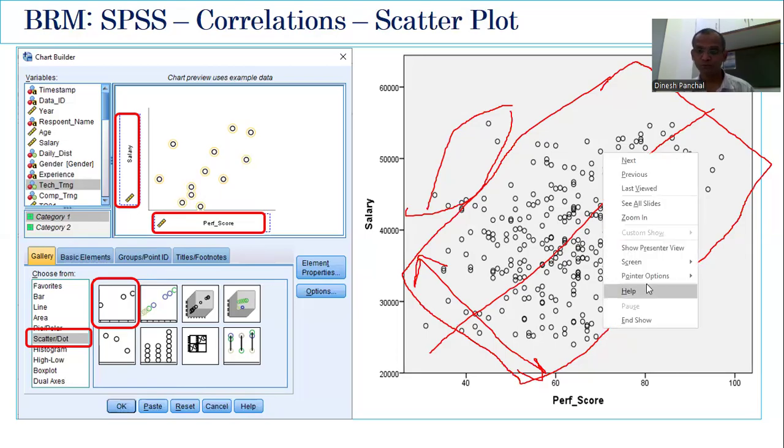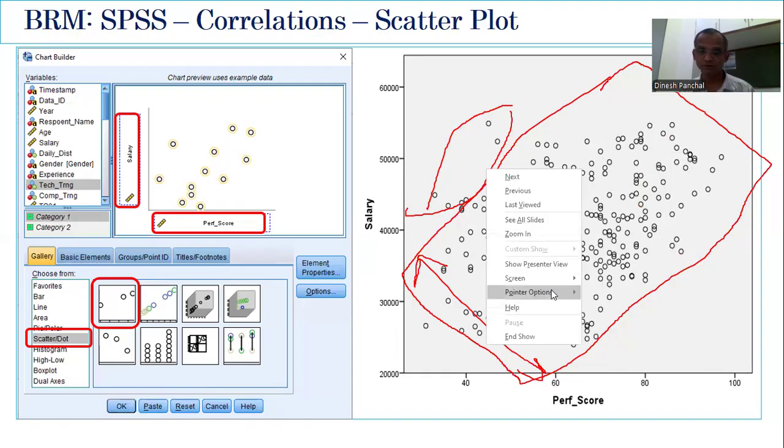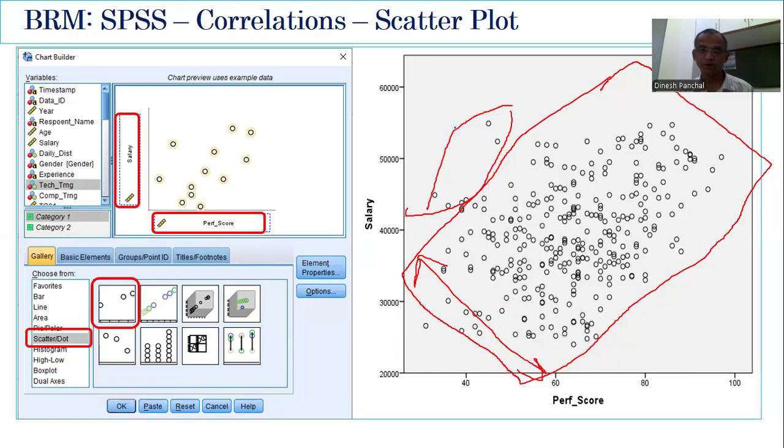Okay. If all the points are on, let's say, this line, let me select a different color. If all the points are on this blue color line, we say perfectly negative correlation. So we have perfect positive correlation, perfect negative correlation. If points are a little bit away from the line, we say strong positive correlation. And similarly, strong negative correlation. If the points are too much away from the line, we say weak positive or weak negative correlation. If the points are spread out around the whole graph, we say there is no correlation.